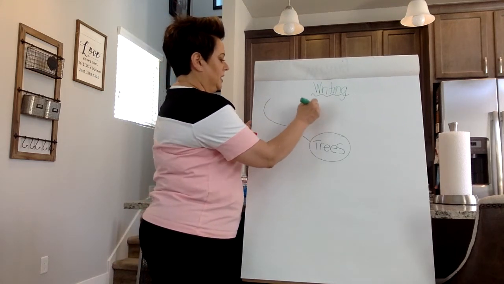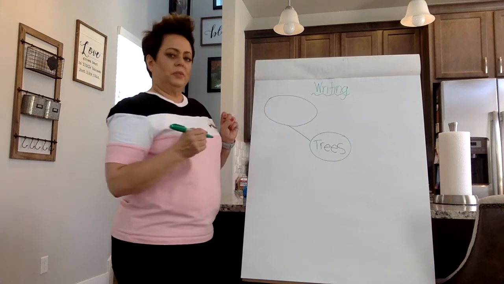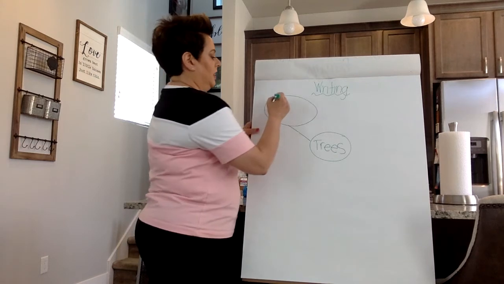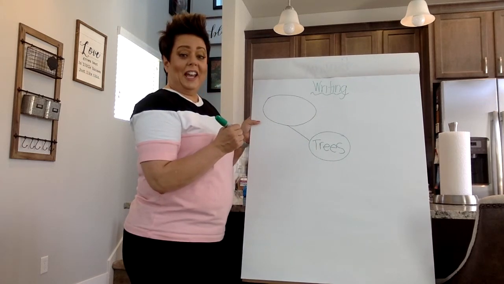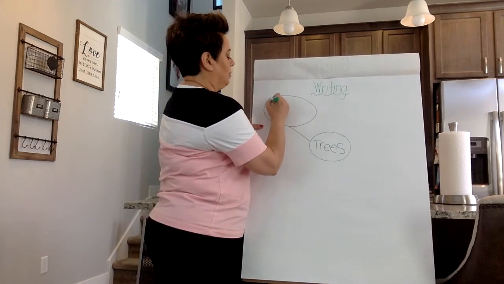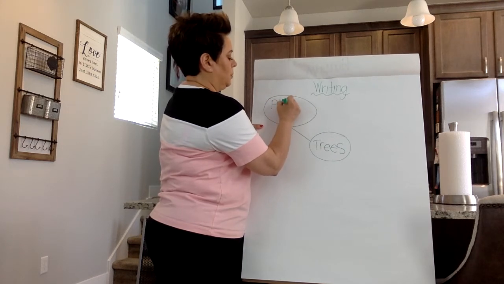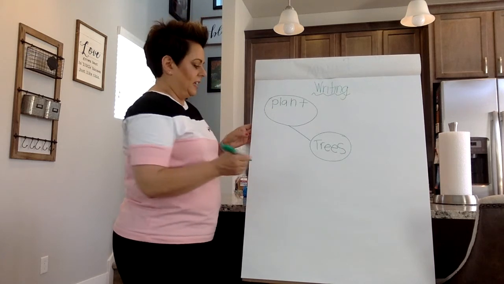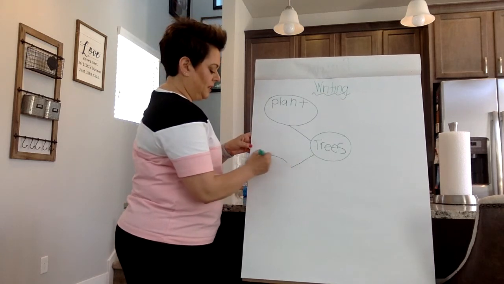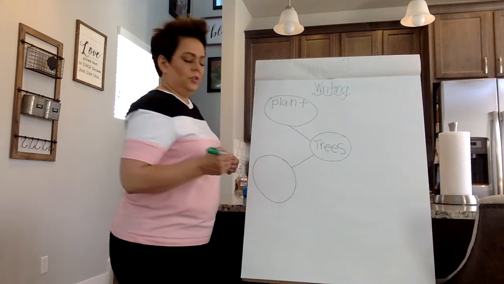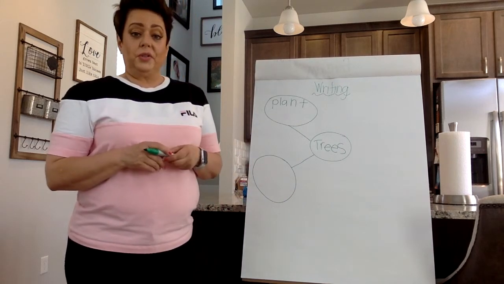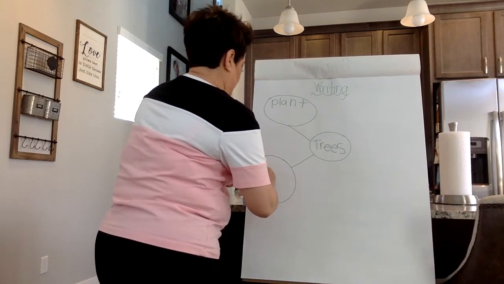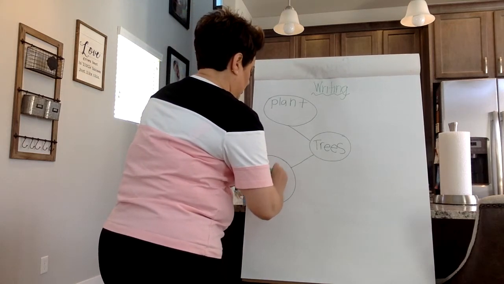And let's put one of our thinking bubbles right here. What do we know about trees? What we learned today is that trees are a plant. So we're just going to use one word to describe the trees. Trees are a plant. Think of something else that trees are. I think a lot of trees are really tall. So I'm going to write that trees are tall.